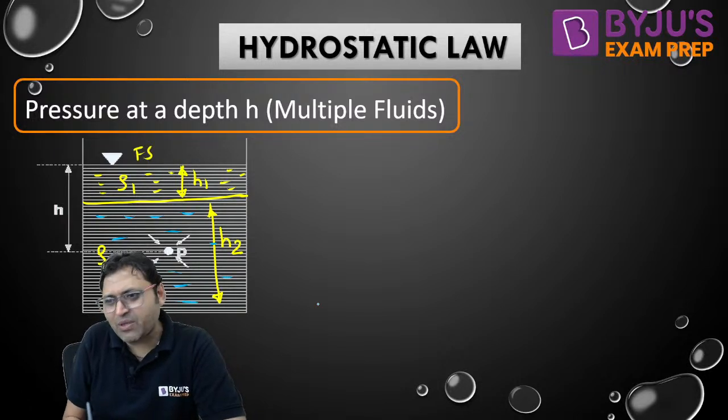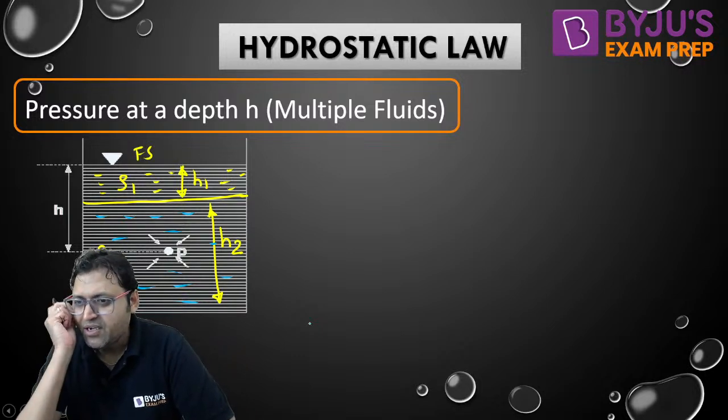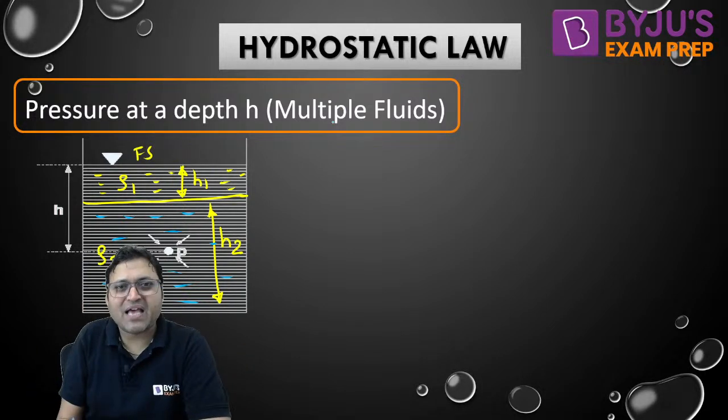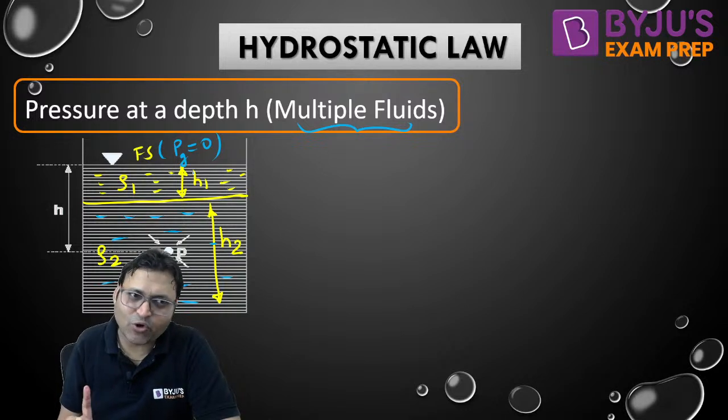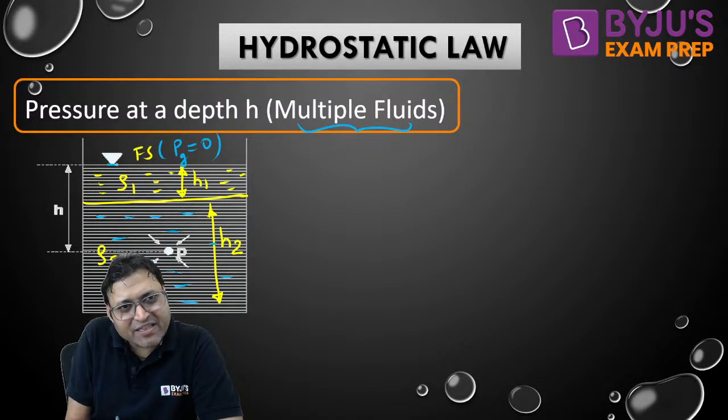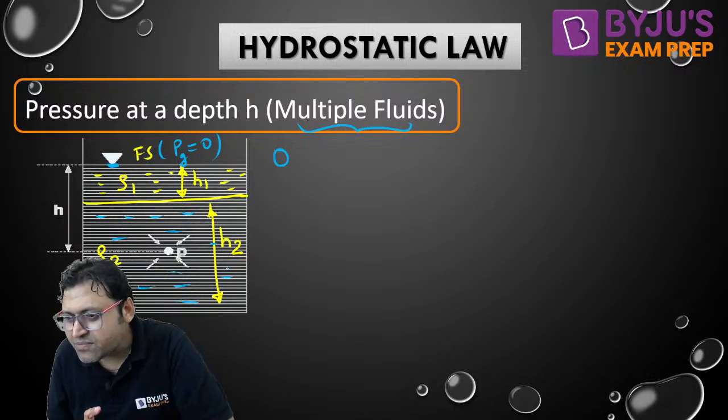Now how to find out the pressure at a depth h for the multiple fluids? So what we will do? The free surface pressure is equal to 0, isn't it? Gauge pressure is 0 at the free surface always. So start with the free surface. At the free surface, the pressure is 0.